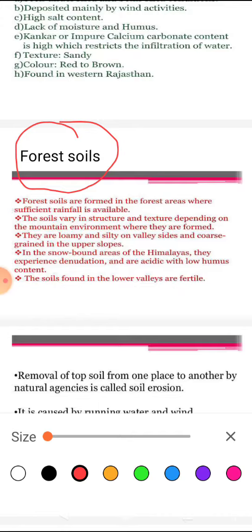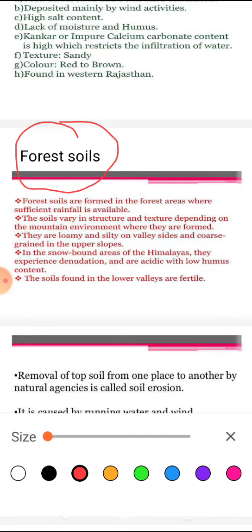With regard to the texture of this variety of soil, that may vary as per altitude due to change in environmental condition. This variety of soil is loamy and silty in valley, and as we are moving towards the upper slopes, the soil becomes coarse grained.